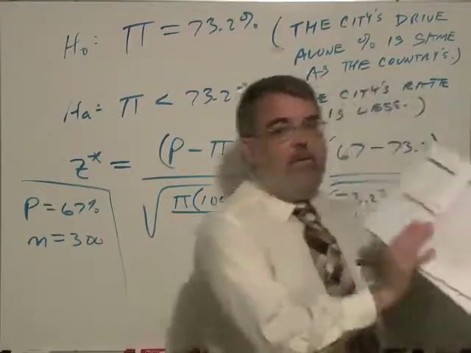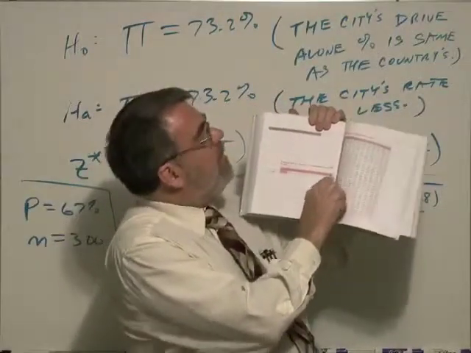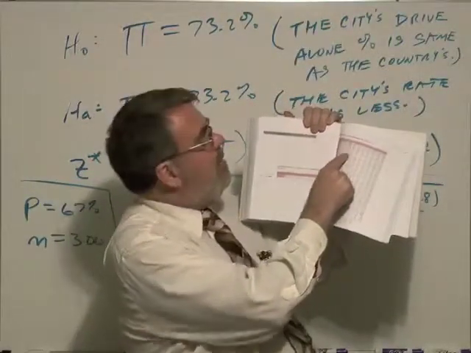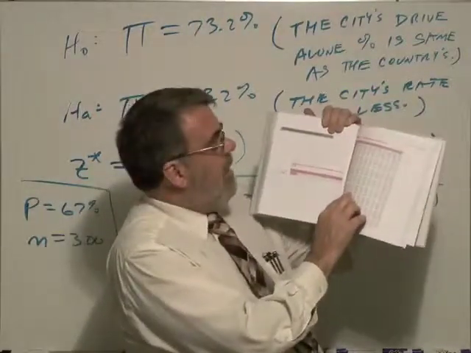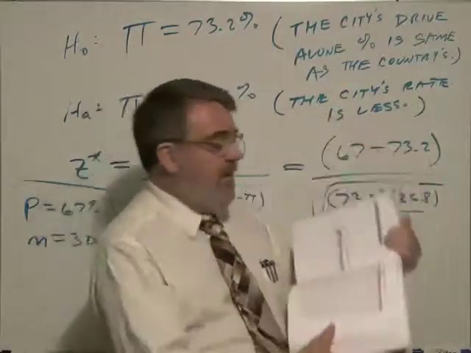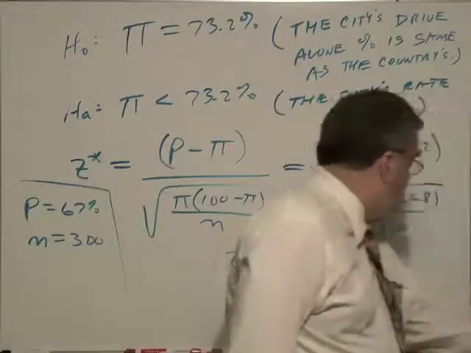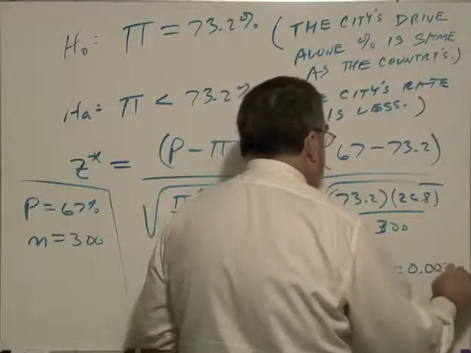I go down the left-hand column to 2.4, across to 0.02, which would be the third column in the black and white, and I see 0.0078. That's the p-value. So the p-value is 0.0078.